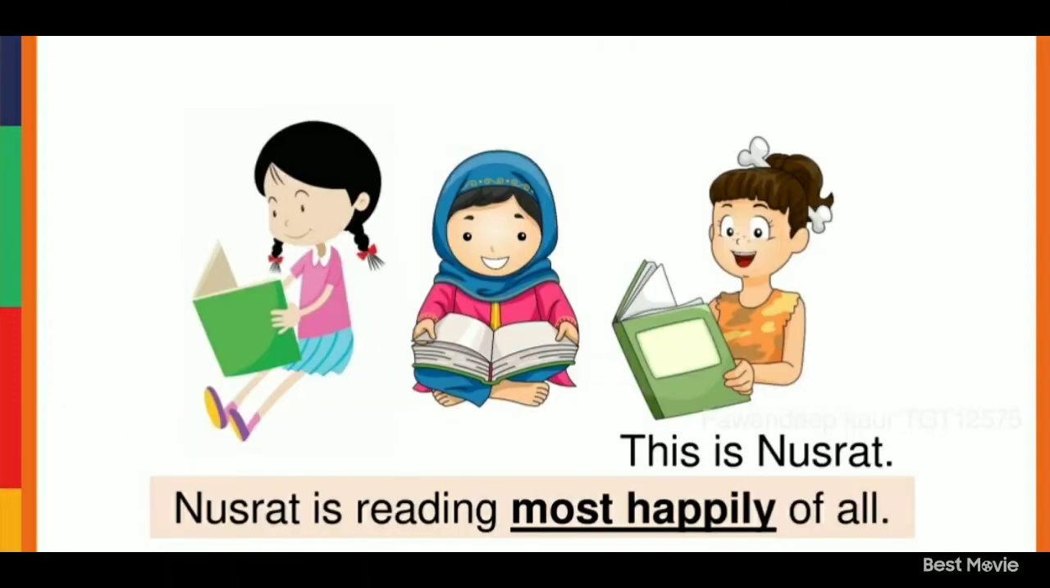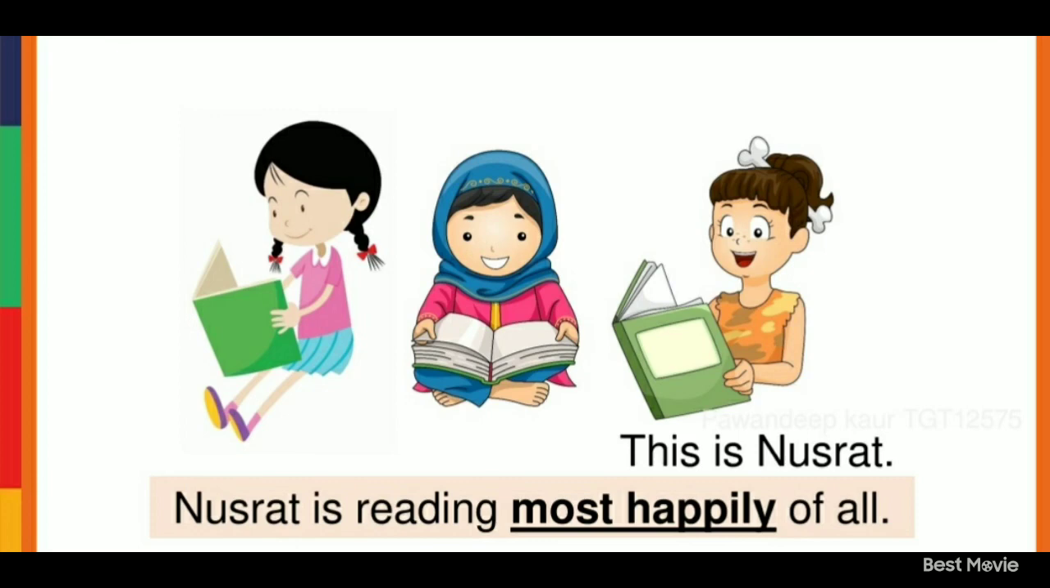So, now one more girl is there. Her name is Nusrat. So, that means three girls we are having now. So, we can say Nusrat is reading most happily of all. So, when we are comparing between three or more than three, then we will use most. And when we are comparing between two, there we will use more.